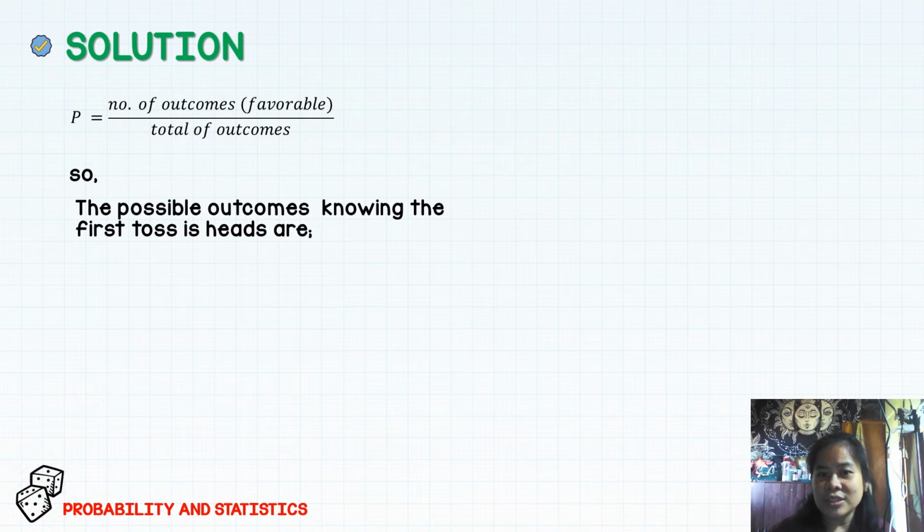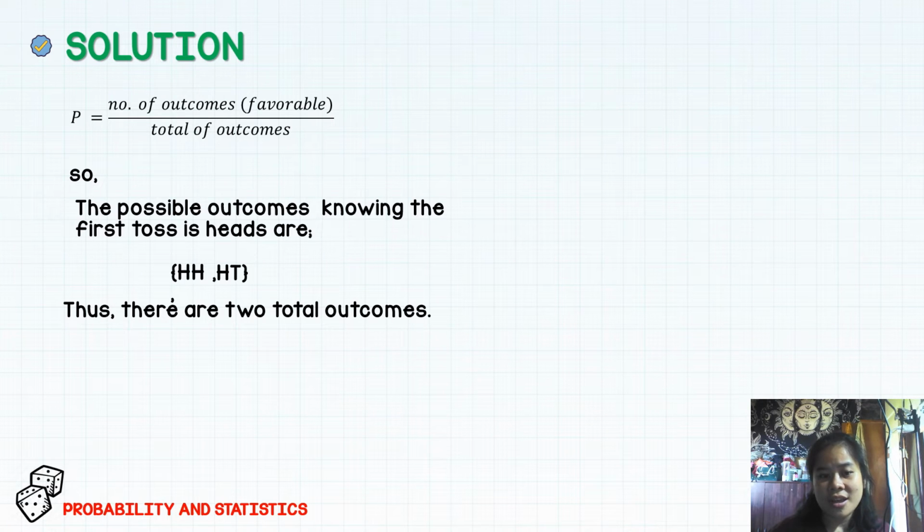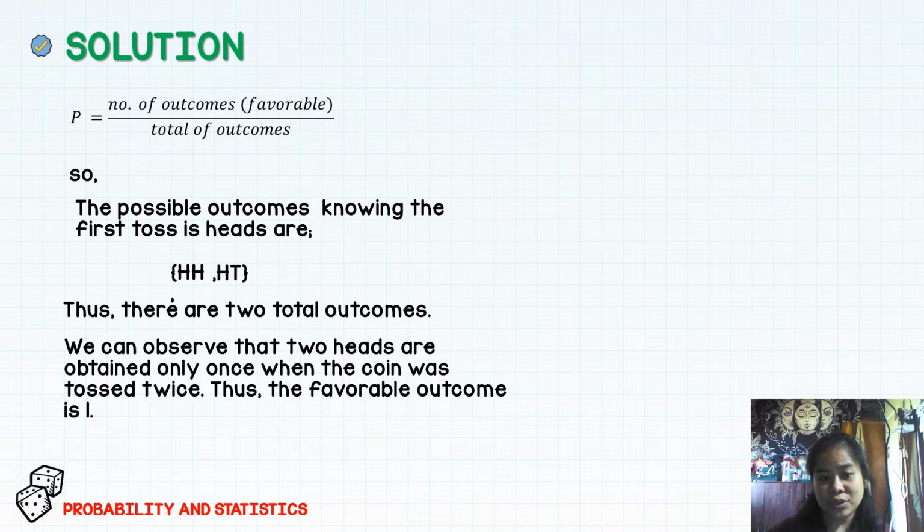Since there are only two outcomes when a coin is tossed, we can say that the possible outcomes, knowing that the first toss is heads, are heads-heads and heads-tails. Thus, there are two total outcomes. From the two total outcomes, we can then observe that two heads are obtained only once when the coin was tossed twice. Thus, the favorable outcome is 1.